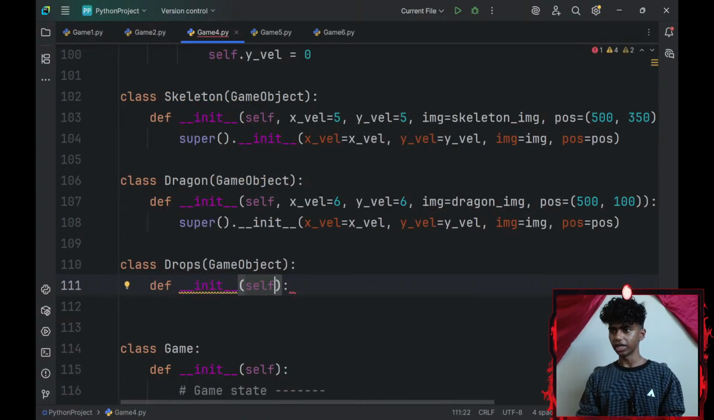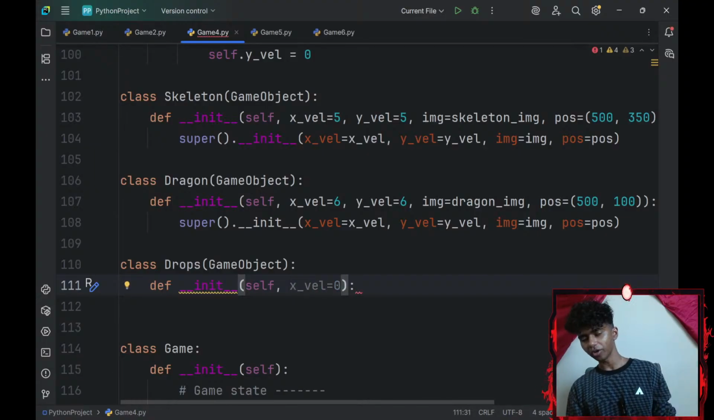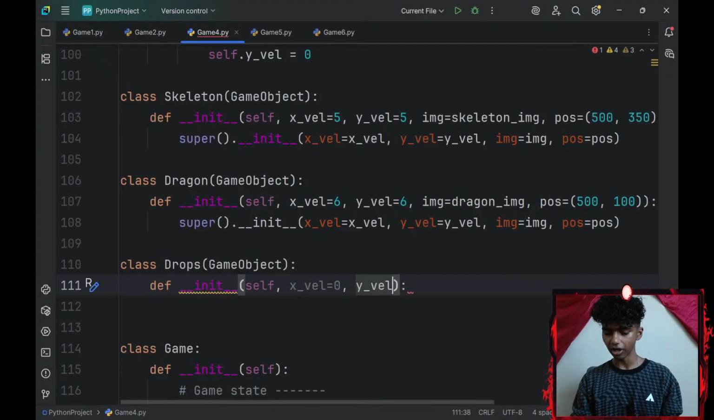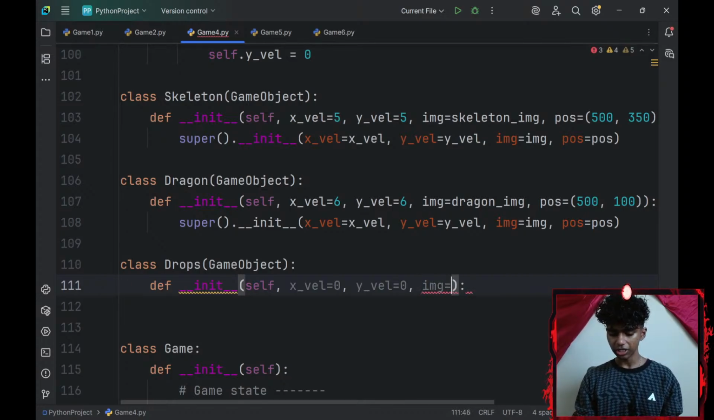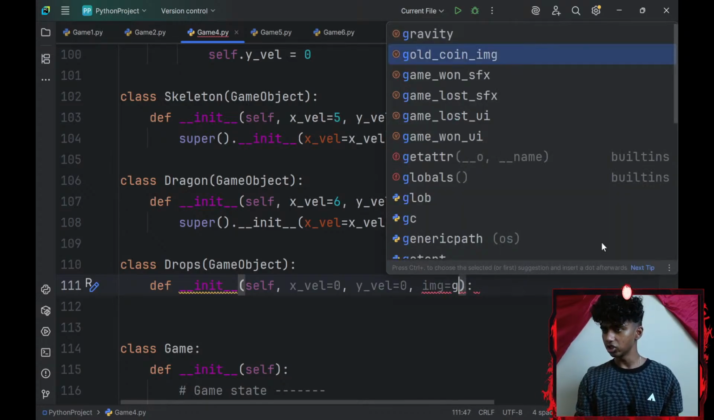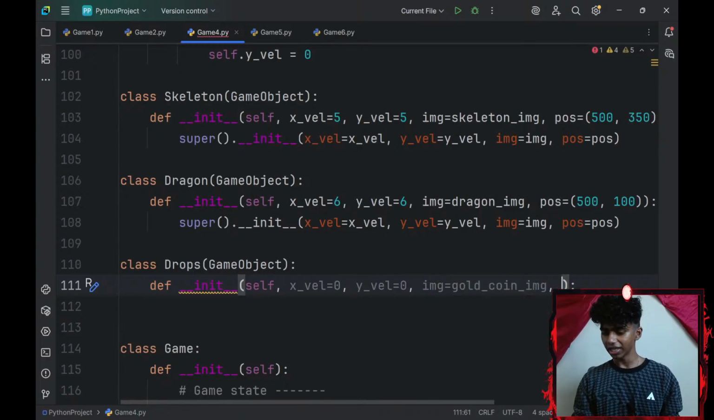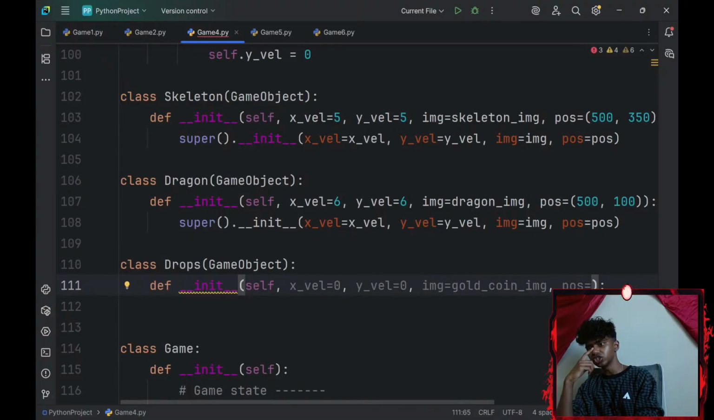Okay, for my dunder init, I wouldn't need any parameters for this. Honestly, I actually might need a few parameters. So I'll go with x-axis underscore velocity equal to 0 because I don't want my drops to move. Y-axis underscore velocity, I'll set that equal to 0 because I don't want my drops to move. Image is going to be equal to my gold coin image. There we go. And then lastly, position is going to be equal to, let's see, my position needs to be random.